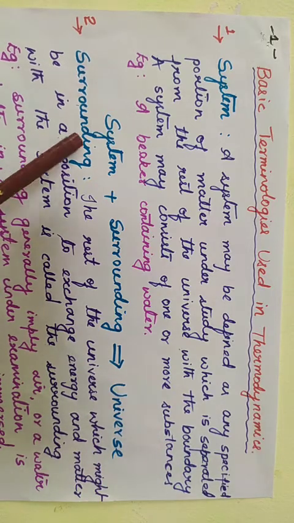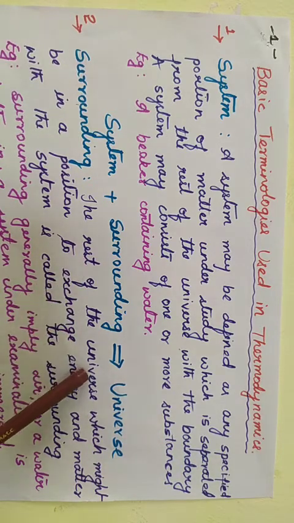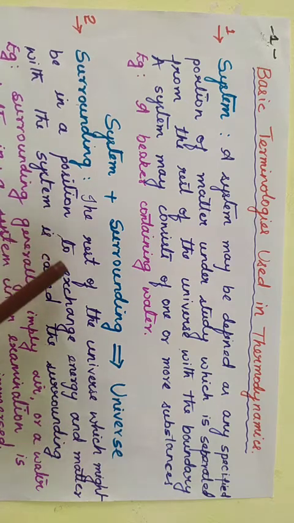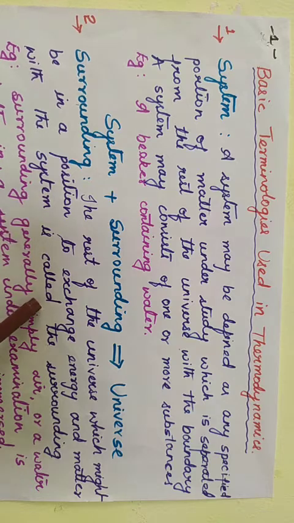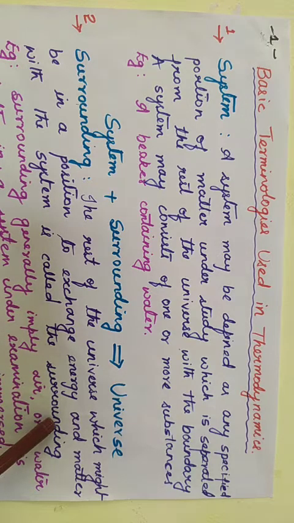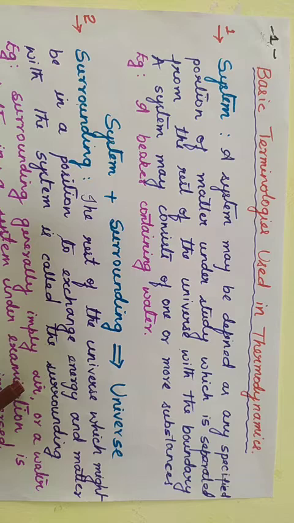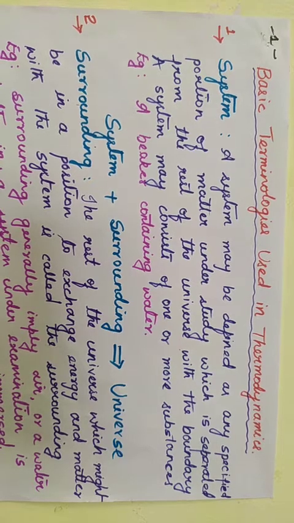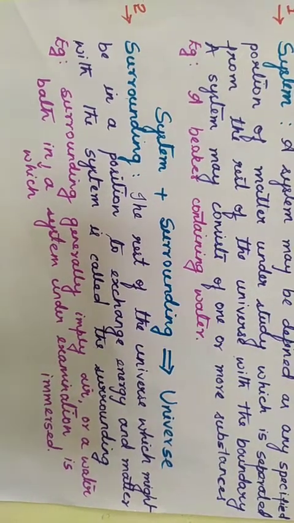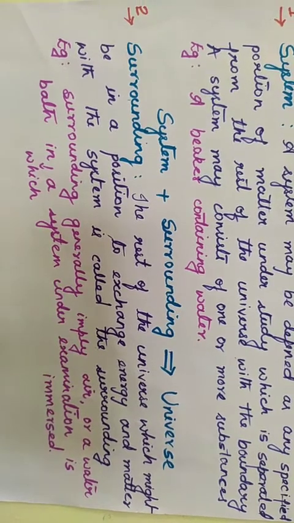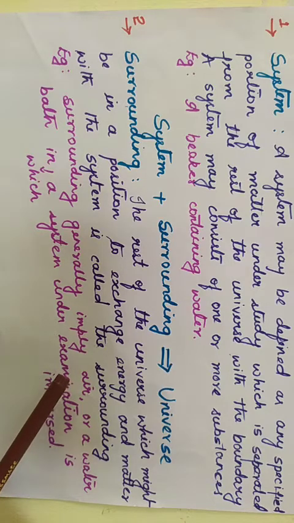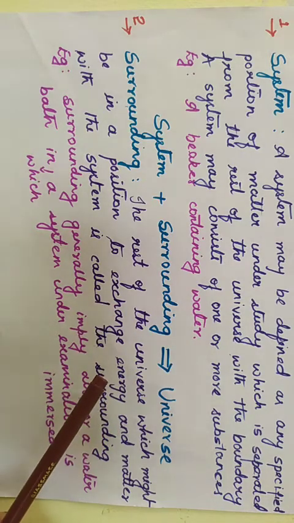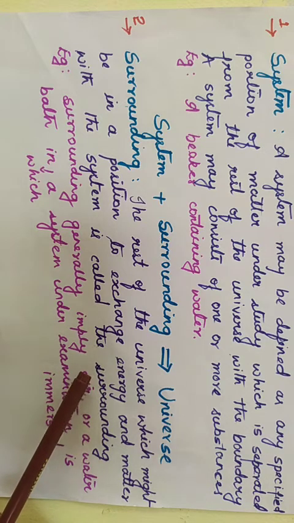Now what is the surrounding? The rest of the universe which might be in a position to exchange energy and matter with the system is called the surrounding. So surrounding generally implies air, or a water bath in which the system under examination is immersed. I gave an example that a piece of aluminium is immersed in a beaker of water. So the piece of aluminium is the system whereas the water will be the surrounding.